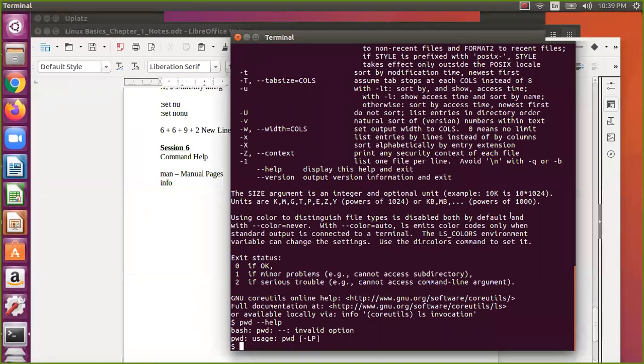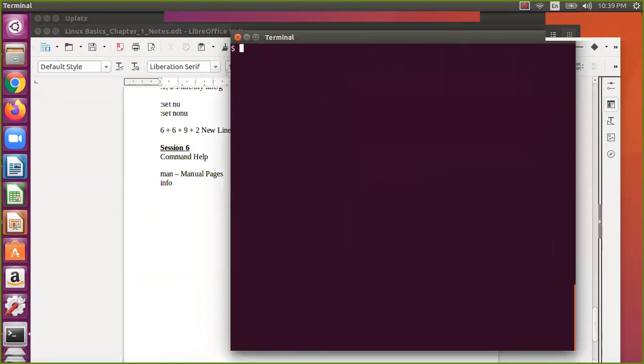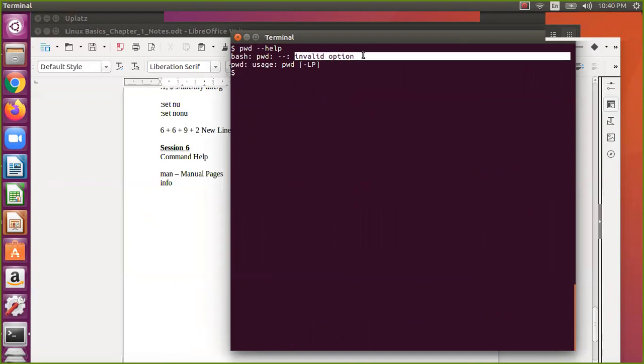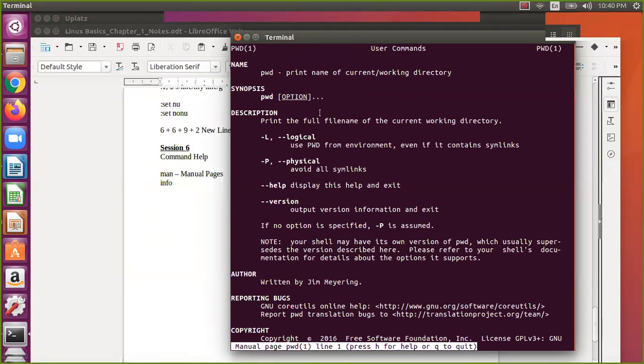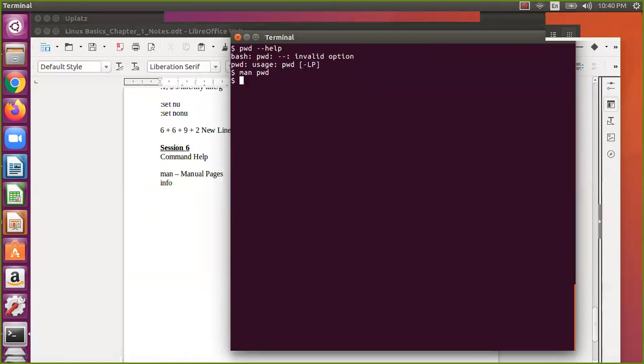So I want to know about ls. Let me clear the screen: control s, sorry, control l. Now I want to check pwd. We have seen pwd. There is no command help for pwd. If you see, it says invalid option. Help may not be available for all commands. This is command line help. So let us check the manual pages. I say man space pwd. If you see, you have the pwd page, with the options available, and --help displays the help and exits.